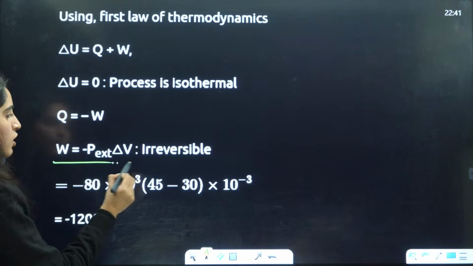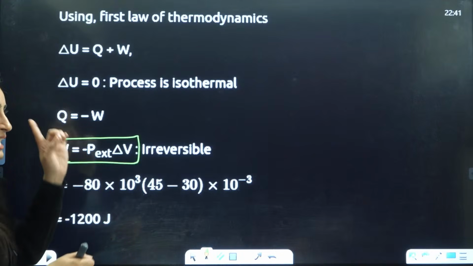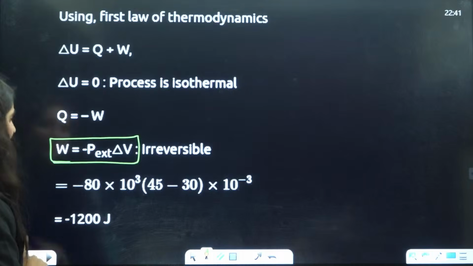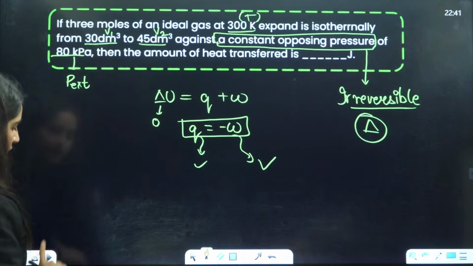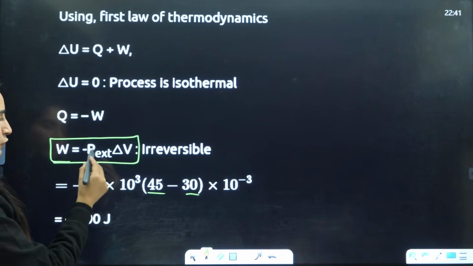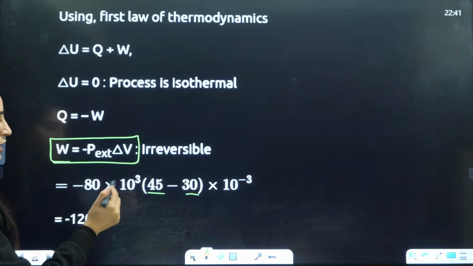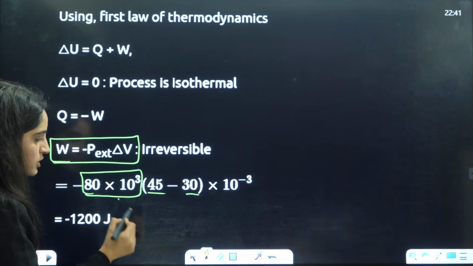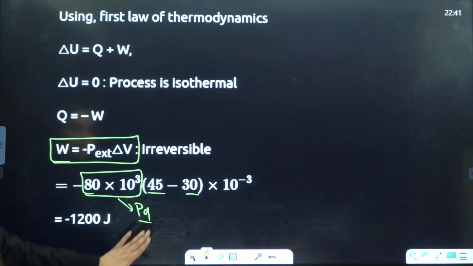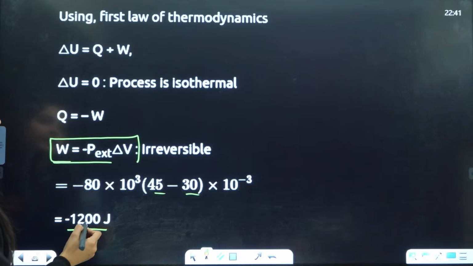Work done is equal to minus P external delta V for irreversible. Delta V is given to you here. That is given as 45 to 30, right? So we have put 45 and 30, right? Okay. And what is P external? P external is given to be 80 kilopascal, so converted into Pascal. This is Pascal, okay? Converted into Pascal, right? Okay. So this is the work done that you will get.